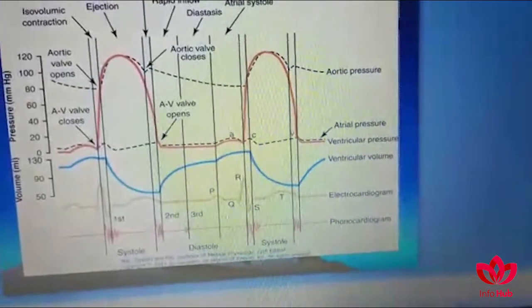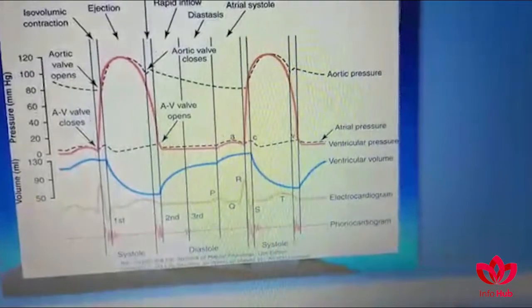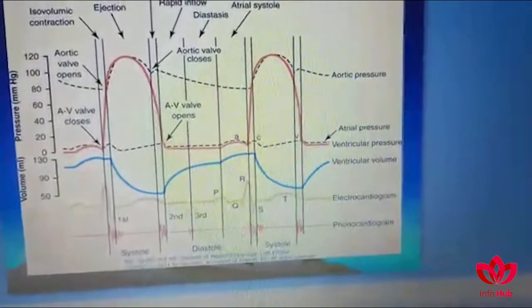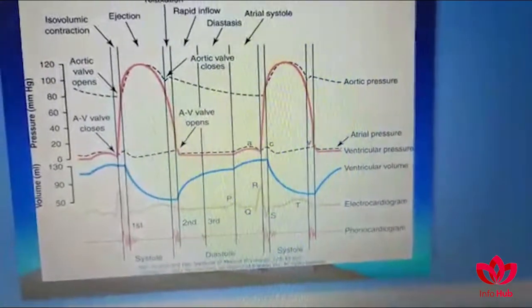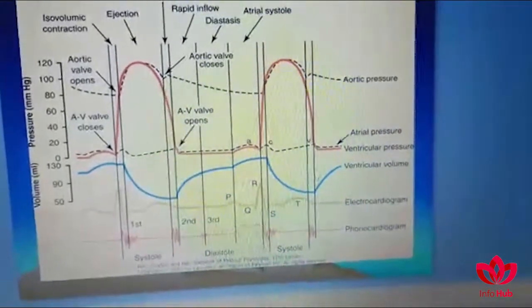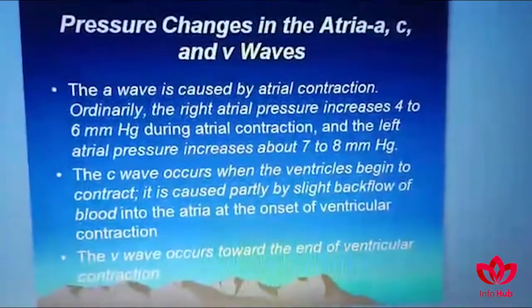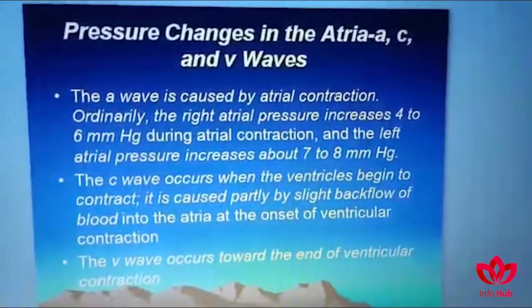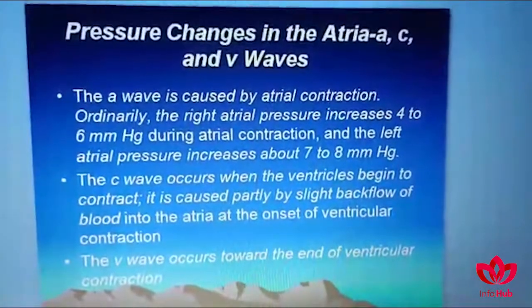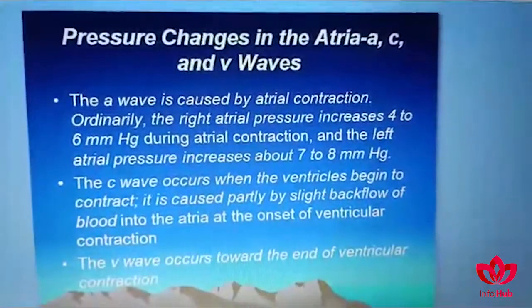So now we will take the events of cardiac cycle one by one, and it's very important to understand all the events of cardiac cycle and the details of this diagram. So first curve was about the pressure changes in the atria. There are 3 changes in the atrial pressure curve.